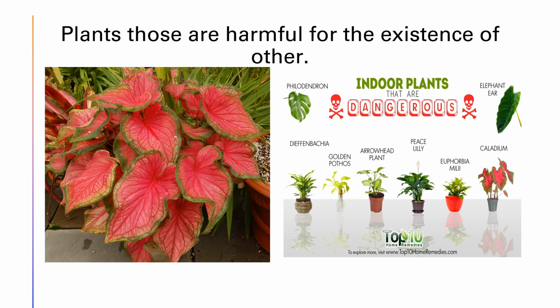So it is very harmful for human beings. Another kind we use and put in our homes are indoor plants. But if you are not aware, these plants are very harmful. They also give us a certain kind of poison.